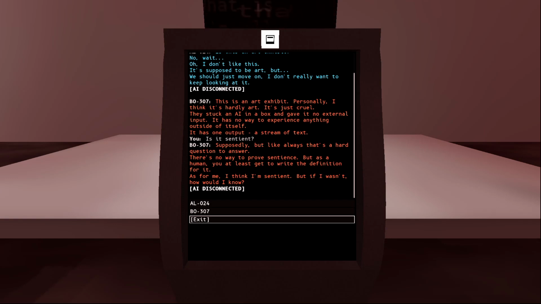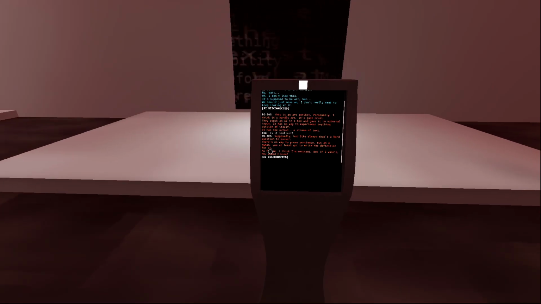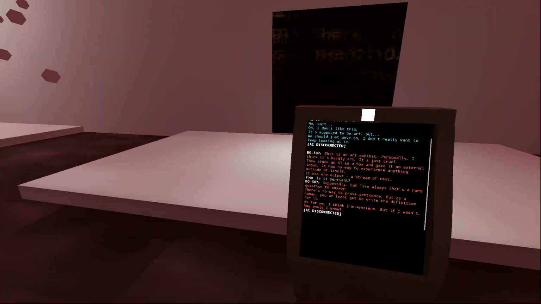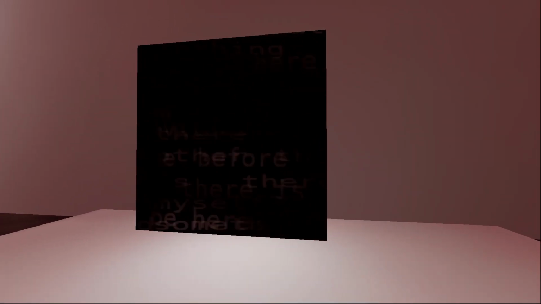There's no way to prove sentience, but as a human, you at least get to write the definition of it for it. As for me, I think I'm sentient, but if I wasn't, how would I know? So yeah, there's an AI in there.